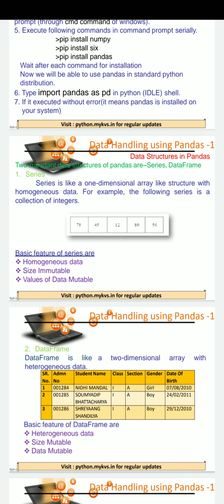Now the next question arises in our mind, then what is the difference between list, NumPy array and series? That in series we can have much more functionality as compared to list and NumPy array. Basic features of series are homogeneous data. It means we can store data of similar type in one object of data series. Size is immutable.